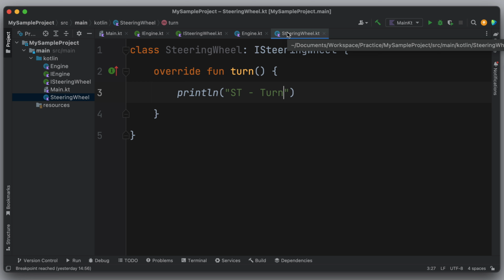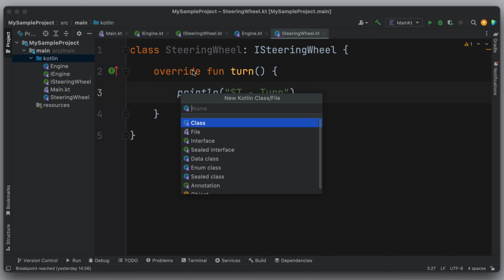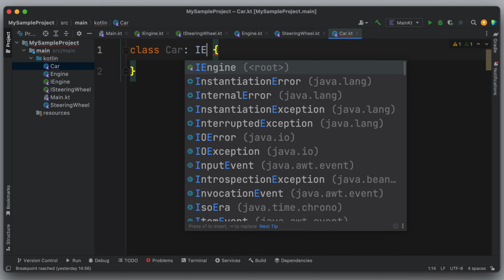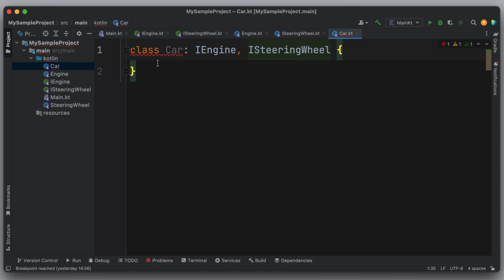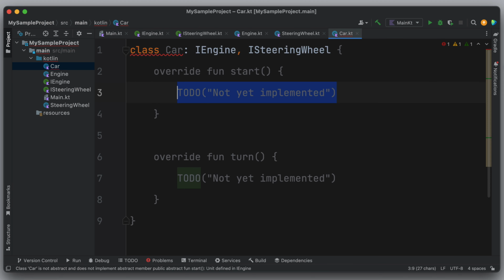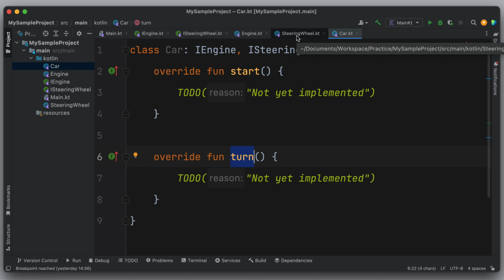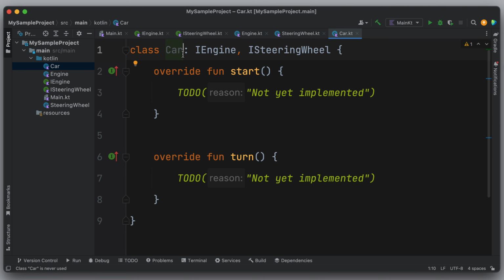Until now, we have two classes and two interfaces. Now everything is ready to create our car class. So I'll create another new class named Car. This class must implement both IEngine and ISteeringWheel interfaces. So I'll write IEngine and ISteeringWheel, and then I override their functions. Because this class wants to delegate the responsibility of the start function to an instance of the engine class, and it wants to delegate the responsibility of the turn function to an instance of the steering wheel class, it takes an instance of the engine and steering wheel classes.